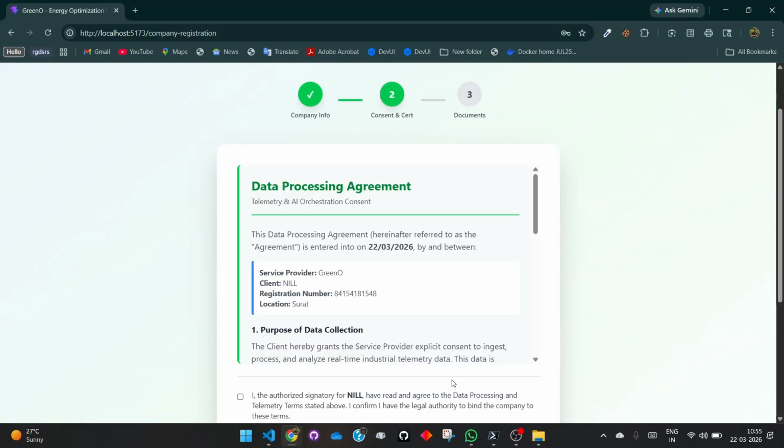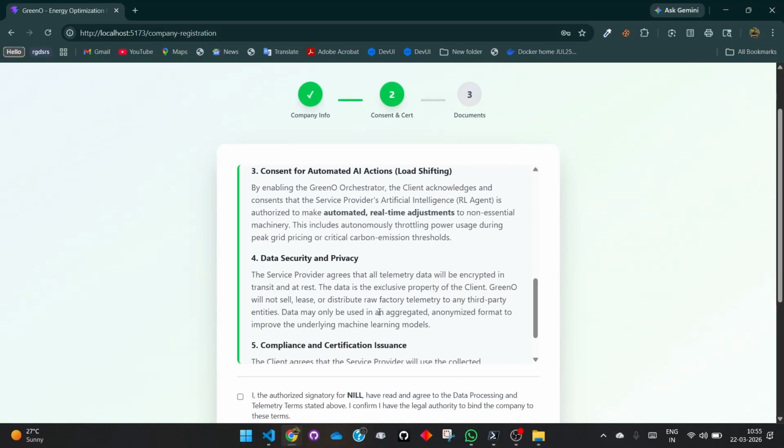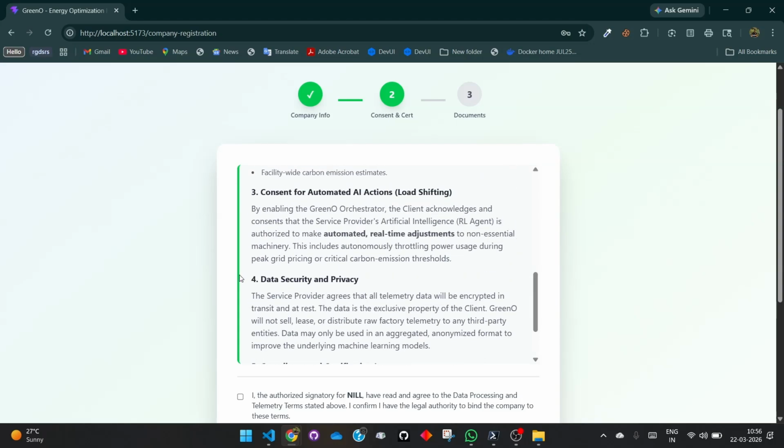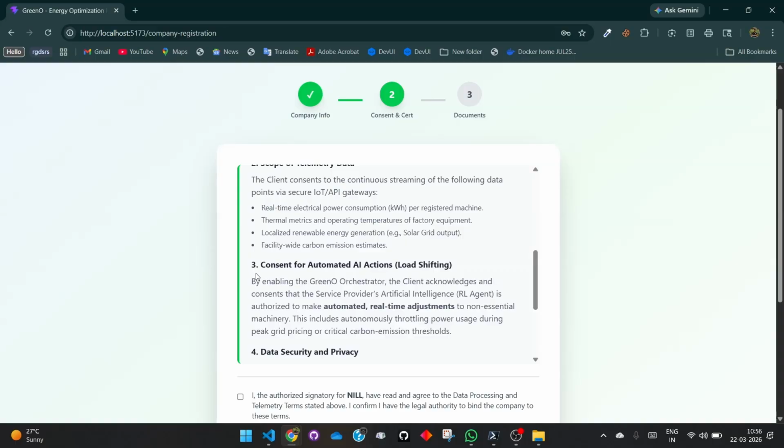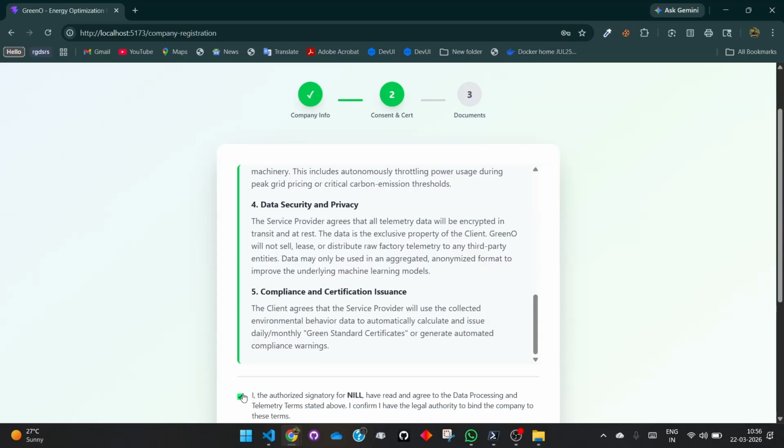Yeah, so we have added the details of the company, so we can see the preview of what we have in this. Then we provide the consent to the company, because in our portal we need the data from the company's IoT sensors, which keep track of the grid of the company, the solar grid emissions, then load usage and electricity usage, and the cloud cover about that company. All such things need to be given by the company. So we need to give them a consent, and if they agree, then only we will have the data and orchestrate the process. So they can simply allow it.